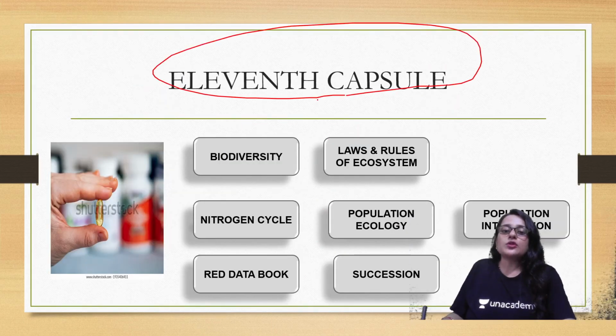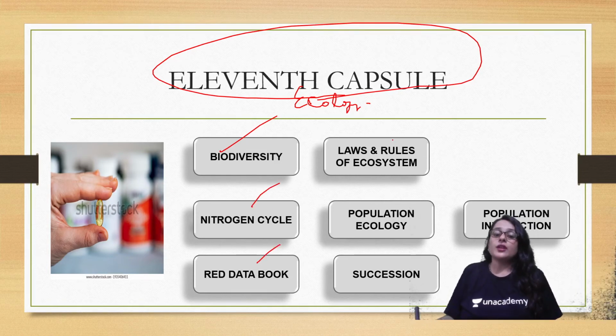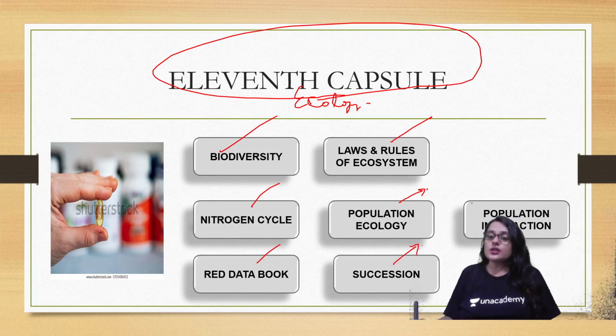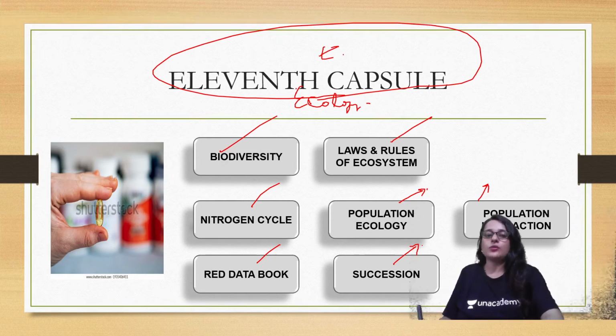In 11th capsule, you have to go through ecology topics like biodiversity, nitrogen cycle, read data book, laws and rules of ecosystem, which I have already uploaded, then population ecology, succession, as well as population interaction. So these things are very important, and these should be covered under 11th capsule.